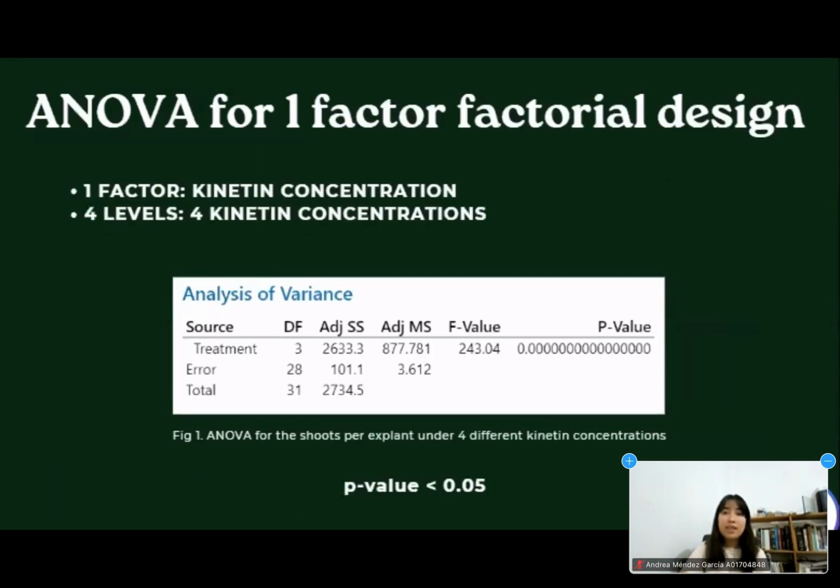Considering that the only variable factor was the kinetin concentration, the ANOVA for one-factor factorial design was carried out. Since the p-value of the ANOVA showed a value of 0, the null hypothesis could be rejected at a significance level of 0.05, and hence the alternative hypothesis was true with a 95% confidence interval. In other words, it was true with a 95% confidence interval that at least one mean of shoots per explant of one kinetin level was different from the other kinetin concentration levels.